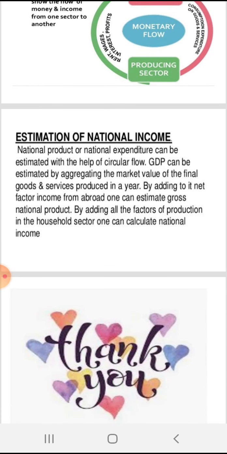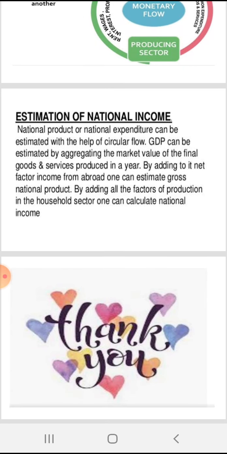Now let us see the estimation of national income. The national product or national expenditure can be estimated with the help of the circular flow. GDP can be estimated by aggregating the market value of the final goods and services produced in a year. By adding to it net factor income from abroad, one can estimate gross national product. By adding all the factor incomes in the household sector, one can calculate national income.